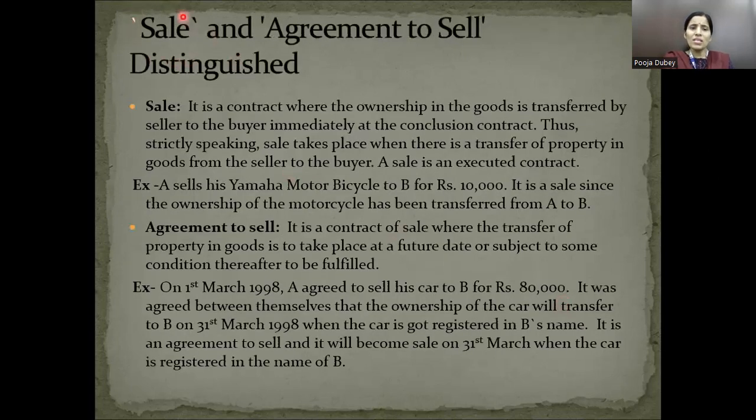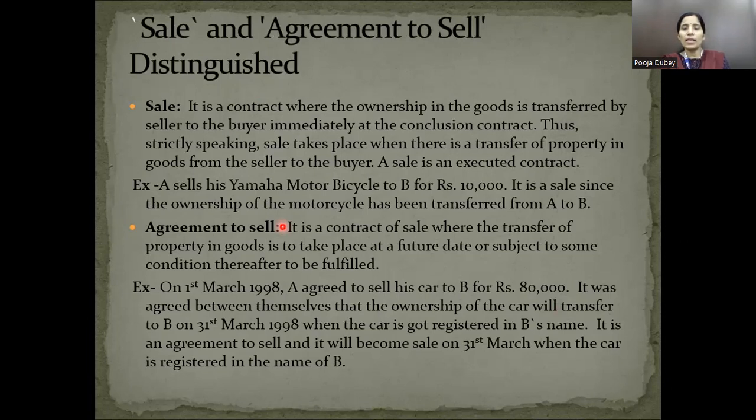Then there are two terms: sale and agreement to sell. What is the difference between sale and agreement to sell? In a sale, ownership in the goods is transferred by the seller to the buyer immediately. But in an agreement to sell, the parties have just agreed to exchange the ownership, but the ownership is not yet transferred; it will transfer on a future date.